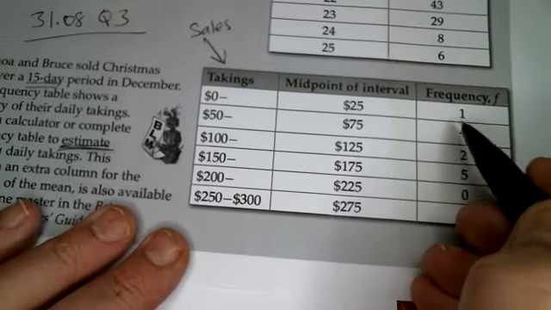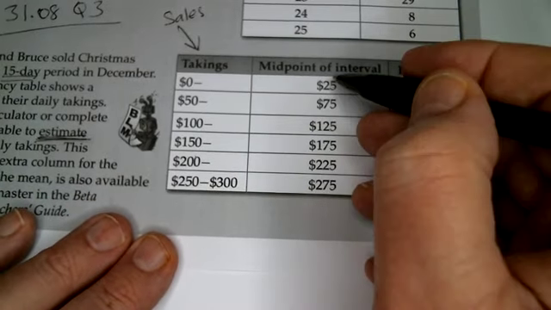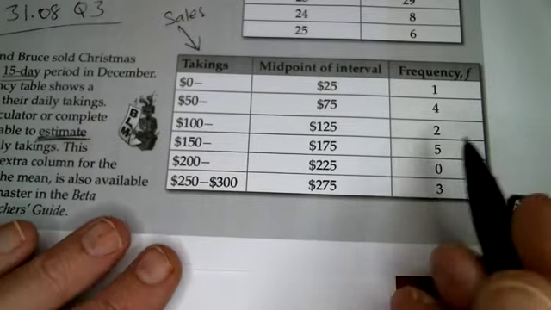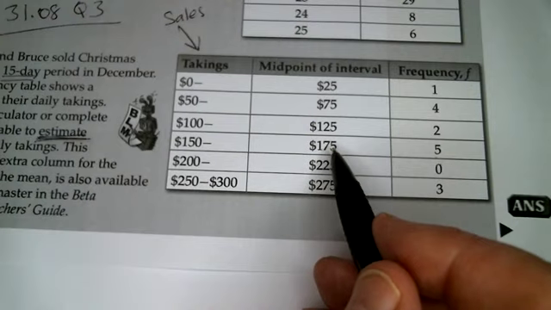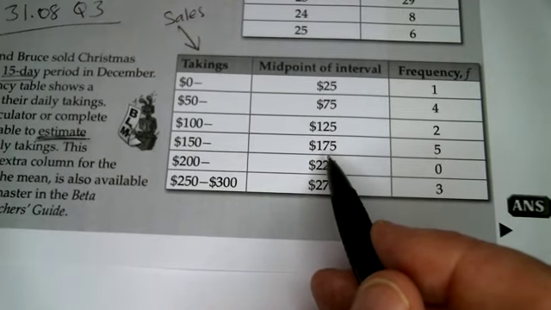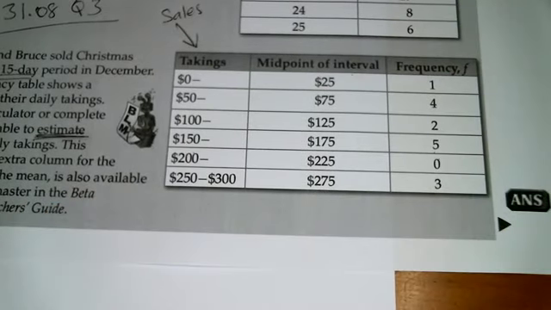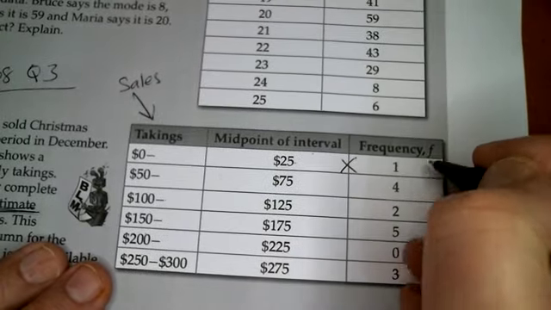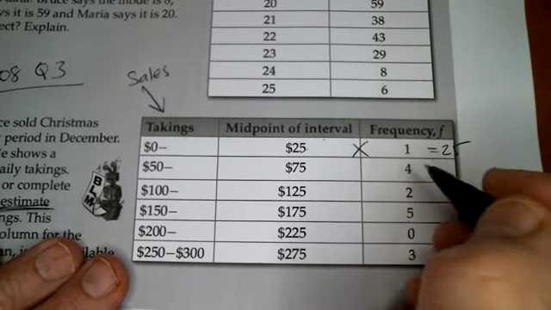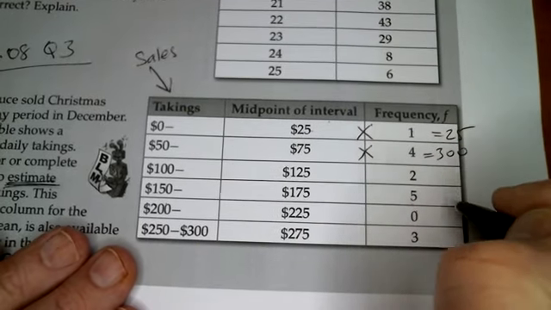So we've got 4 days, 75, 2 days, 125, 5 days, 175. And we're going to take all of those as representative of those days. So 5 days, 175. And I'm going to take 175 as if it was just 175, and this is the best way that we can do this. So if we added all these up, and by the way, I've just done that, it is 2275. I added 25 times 1, which of course is 25. I've got 75 times 4, which is going to be 300, and so on, all the way down.